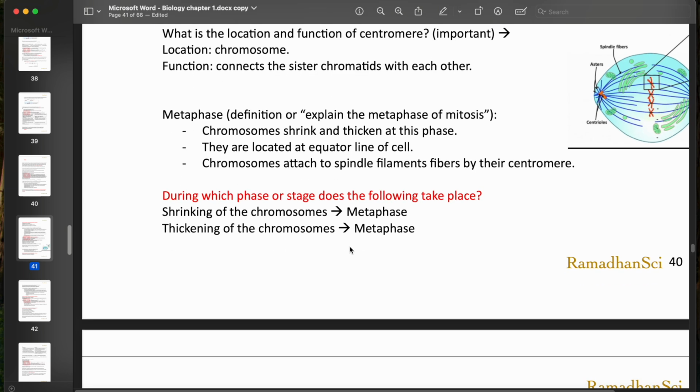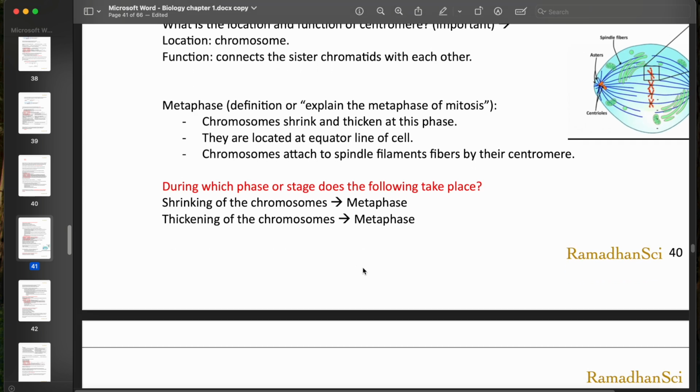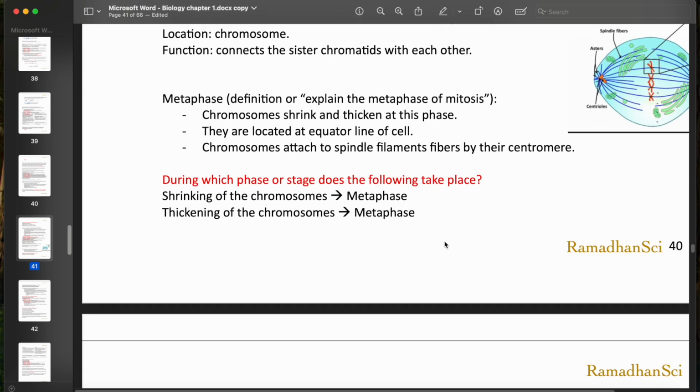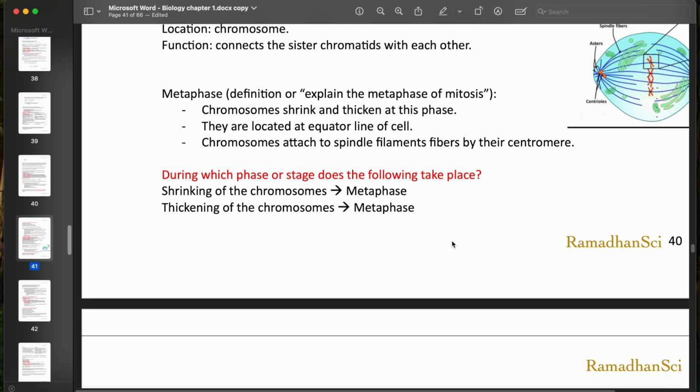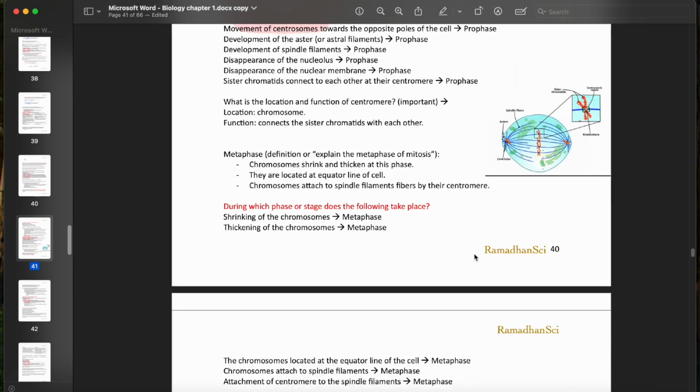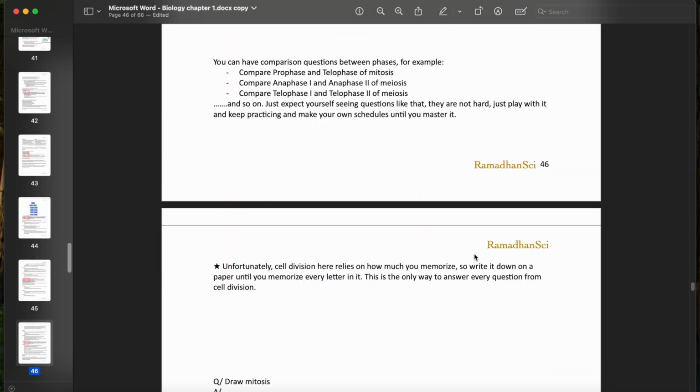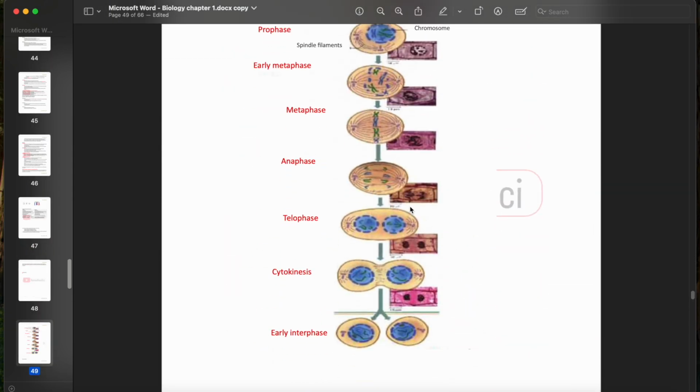Now, what happens in the metaphase? In the metaphase, the chromosomes will get thicker and will shrink. And in the metaphase, the chromosomes will be located at the equator line of the cell, as you can see in this image. So let's see the metaphase.